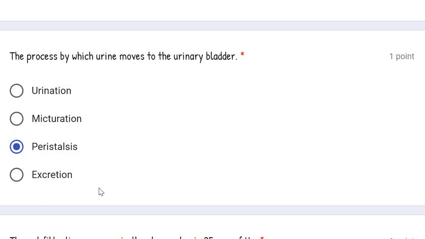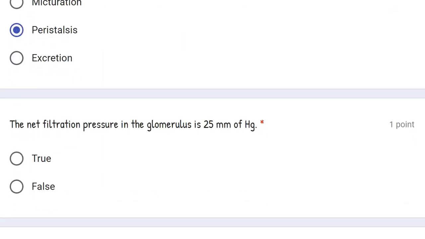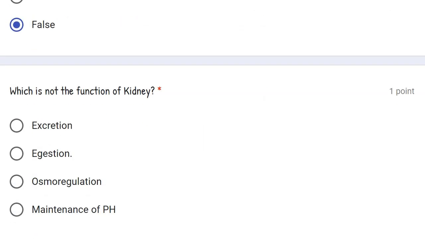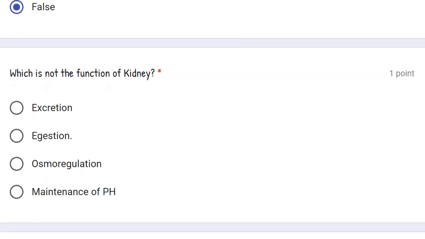Excretion will not be the choice at all, because excretion is the removal of toxic waste that could be in the form of urine or in the form of carbon dioxide. The next statement: the net filtration pressure in the glomerulus is 25 mm of Hg. This statement is false because the net filtration pressure in the glomerulus is approximately 10 mm of Hg, which is not the function of kidney. Kidney helps in excretion. This is a correct answer.